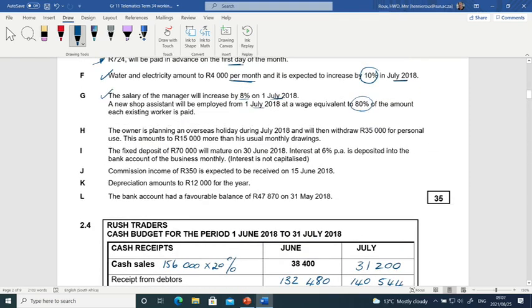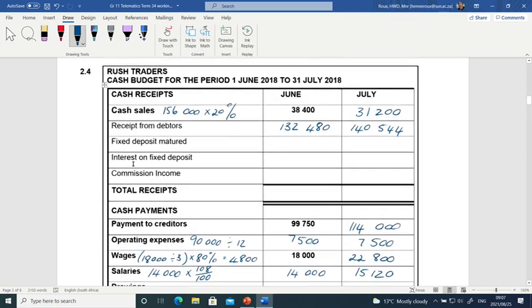Information H, the owner is planning an overseas holiday during July, and he will then withdraw 35,000 for personal use. And this is 15,000 more than his usual monthly drawings. So if he is taking 35,000 in July and it's 15,000 more than usual, then obviously normally 35 minus 15, his cash drawings will be 20,000.